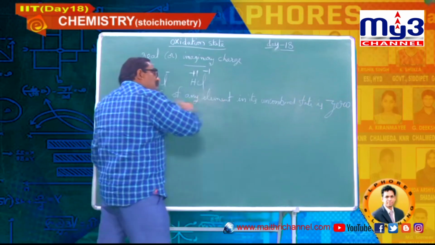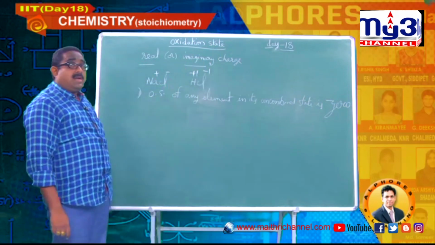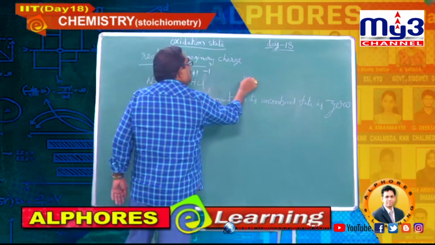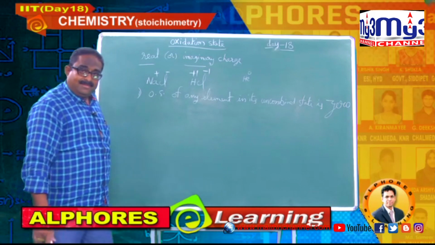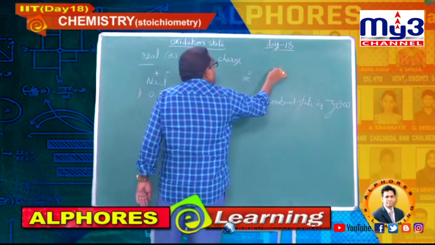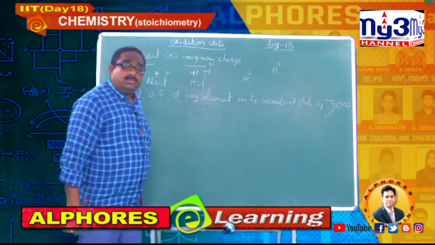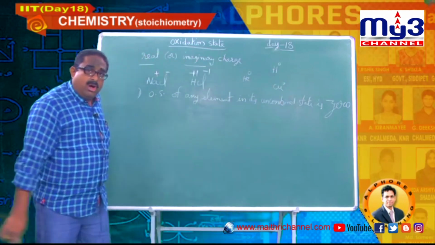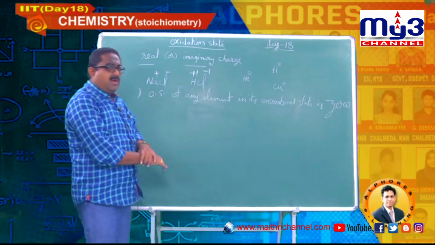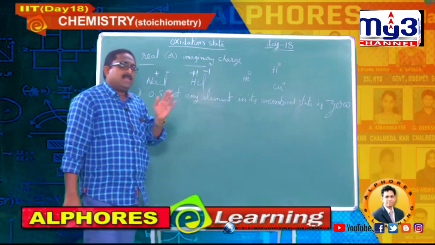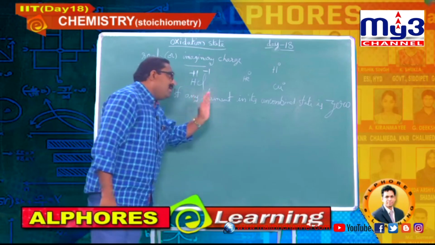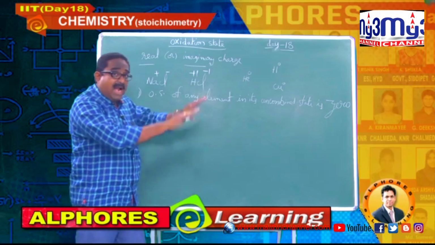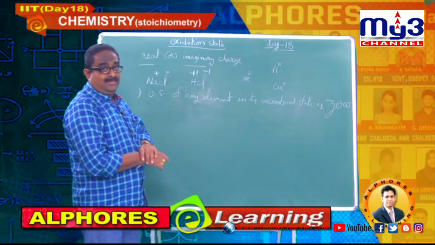Oxidation state of any element in its uncombined state is 0. Helium 0, hydrogen in uncombined state 0, copper in uncombined state 0, like that. So, it is the common oxidation state exhibited by any element in its uncombined state when it stands alone.